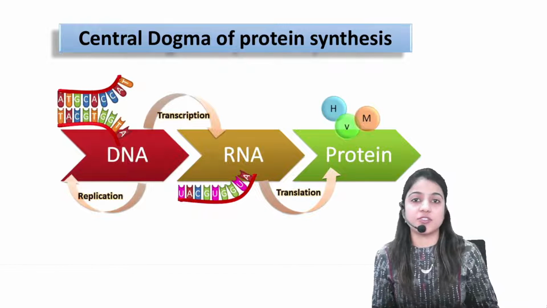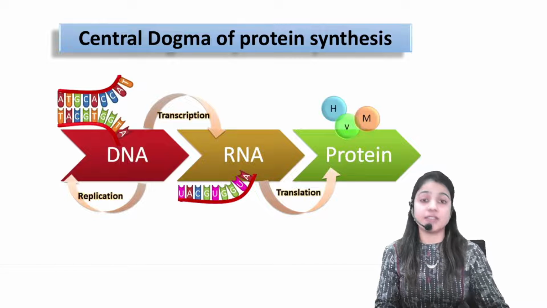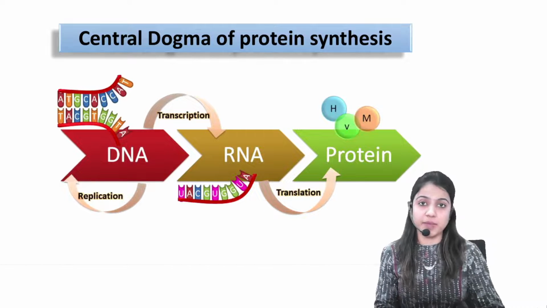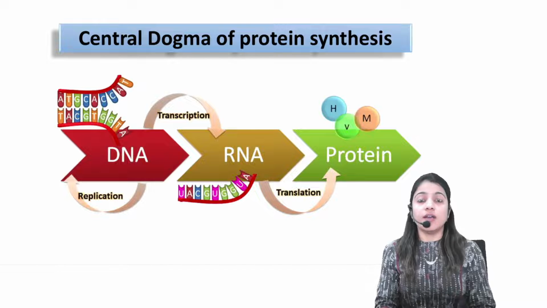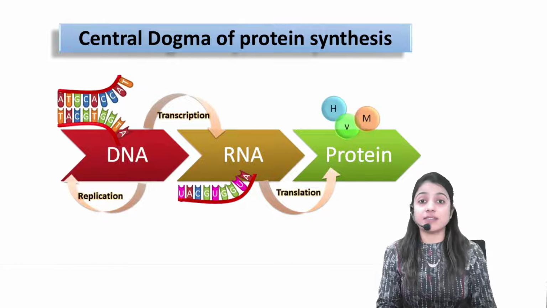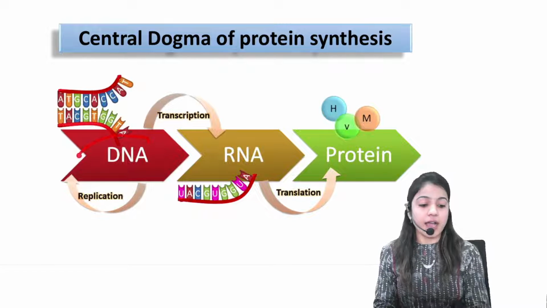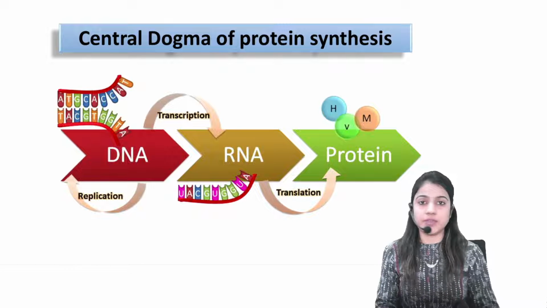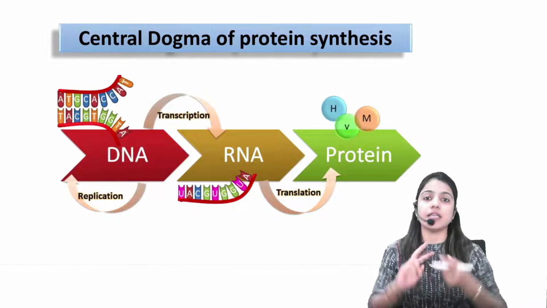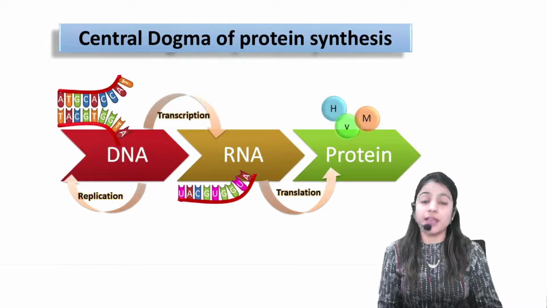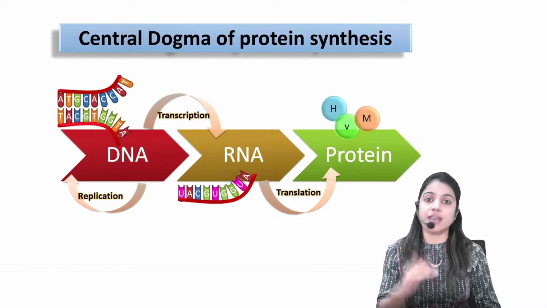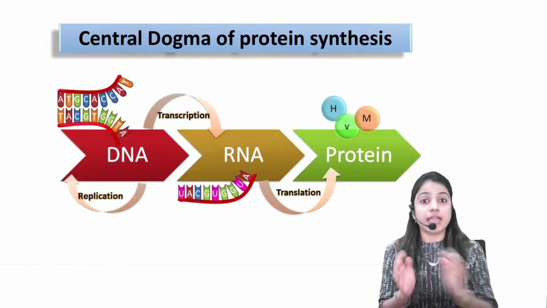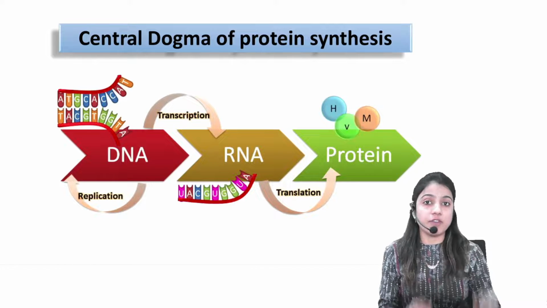Okay students, so let's first have a look at some important points to be remembered. Our DNA is double stranded in nature, right? That double-stranded DNA is highly coiled in nature. That coiled structure has to be separated to be used for the formation of RNA.